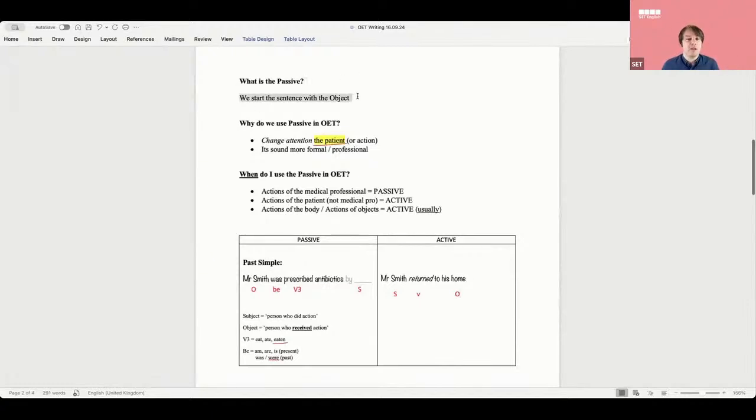The passive is when you start the sentence with an object, okay? We use it to change the attention to the patient. It sounds more formal, it sounds professional. These are the rules in OET. Anyone got any questions? It's a great time to ask me. Anything you want to ask me, please ask.